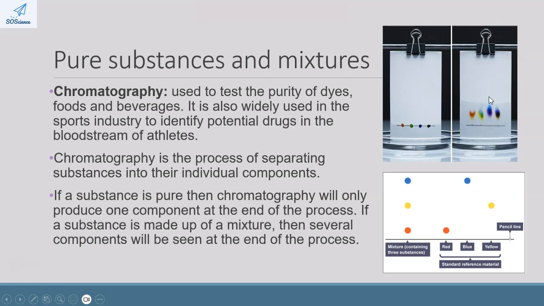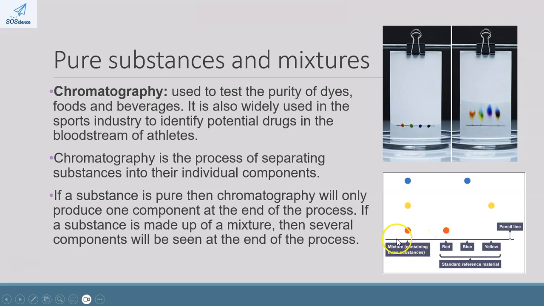And the reason that it does that is because different dyes and different substances have different masses and different densities, which is why each one will end up at a different spot on the chromatography paper. So this is a real life example, and to me it looks like the red is a pure substance, but the other three are not pure substances. They are made up of mixtures of different dyes, of different colors.